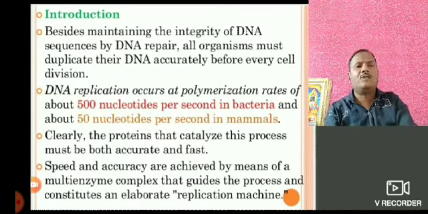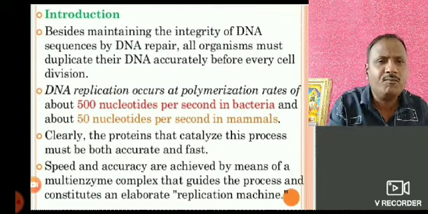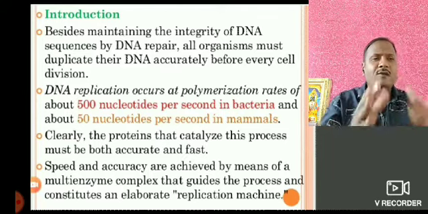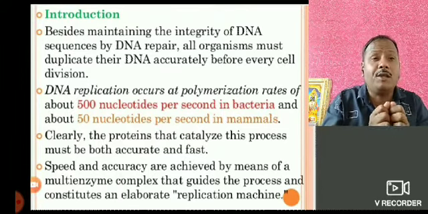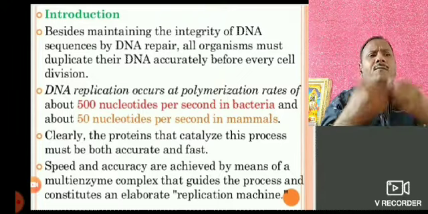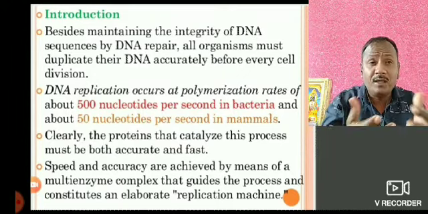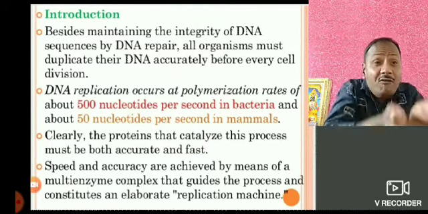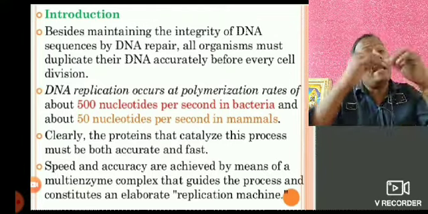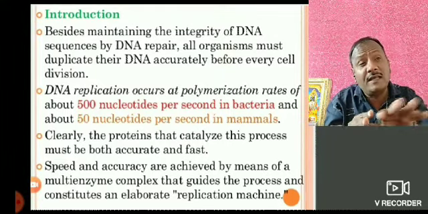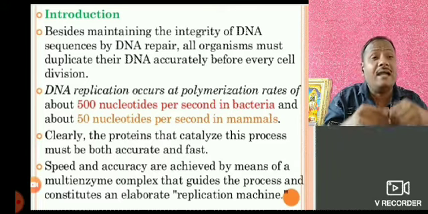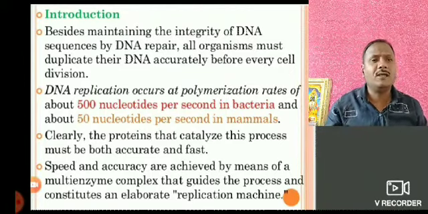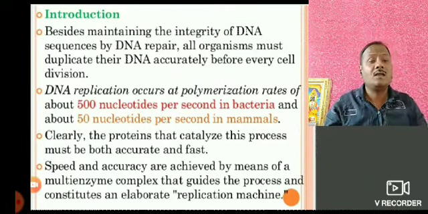Speed and accuracy are achieved by means of a multi-enzyme complex that guides the process and constitutes an elaborate replication machine. It means that not only one type of enzyme is involved in replication, but a number of enzymes, which we will see in the next lecture, where we observe how these enzymes are involved in each reaction, how they catalyze the reactions, and how the replication is completed.